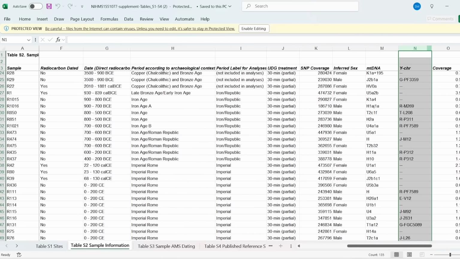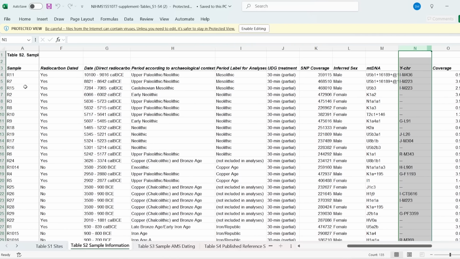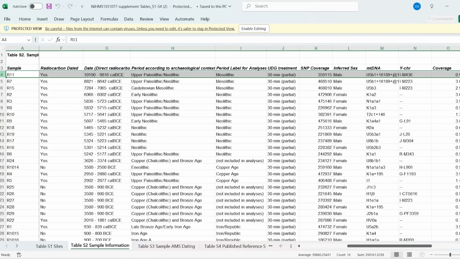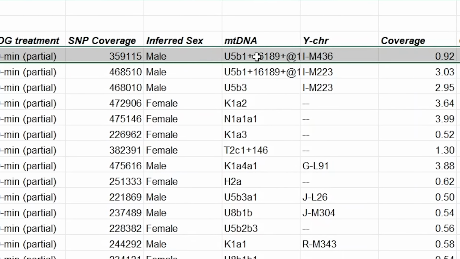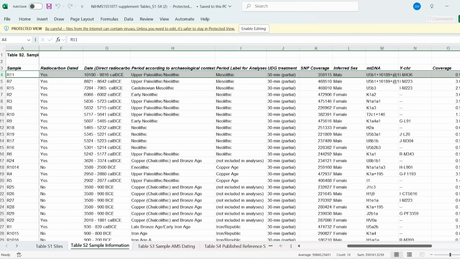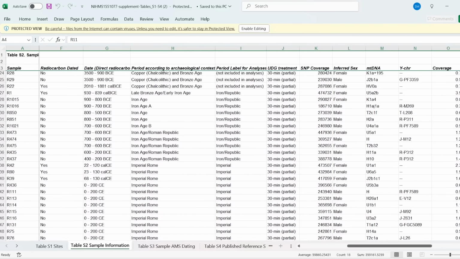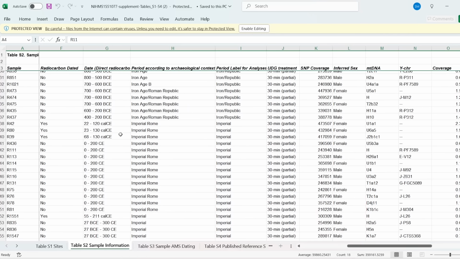But the very earliest samples we can see are typical Western hunter-gatherers. This is a male, the earliest one in the study, who belonged to mitochondrial DNA haplogroup U5, a branch of which is very common. On the Y DNA side, a branch of I, which again is very common. I2a was a very common Y DNA haplogroup among Western hunter-gatherers. But it's the imperial period that we're after in this one.